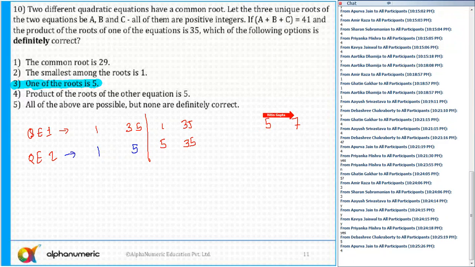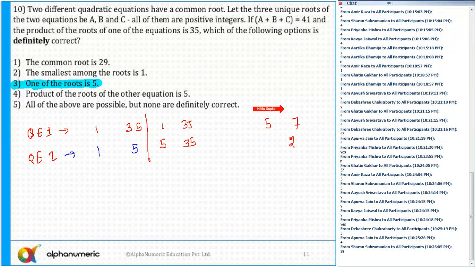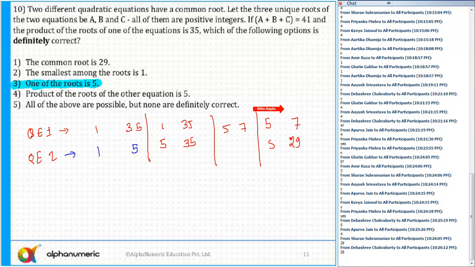Similarly, for the 2 roots, 5 plus 7 is 12. Okay, 5 plus 7 is 12. So what is the third root? Please tell me. Sum of the 3 roots is 41. So what is the third root? 29. Yes or no? 5 plus 7 is 12, so that is 29. And the common root can be 5, or the common root can be 7, and the third root is 29. So can I say there are 4 possibilities?